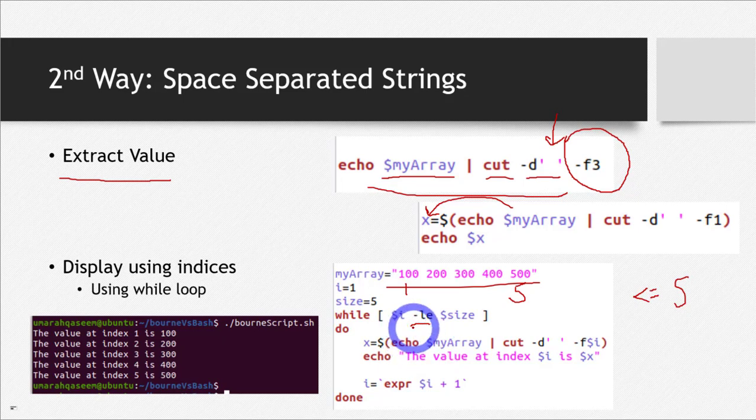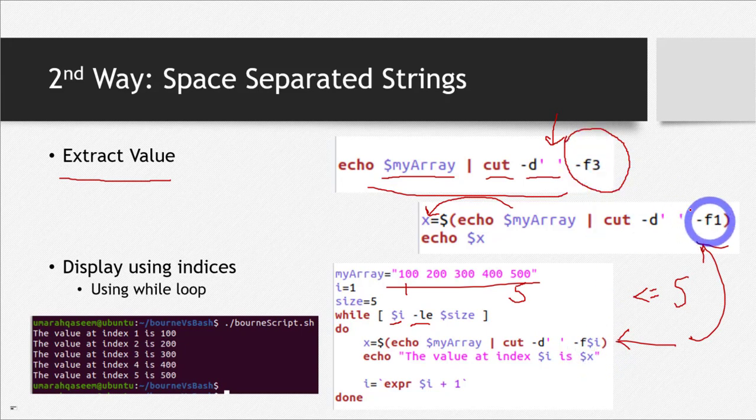So this is one more difference here. Okay, you have seen this line before. This line right here is exactly like this line, but there is one difference. So now I have I as my index, right? In the first iteration I will be 1, in the second iteration I will be 2, and so on, and I have to print it using the indices. So for that, $i is my index. I have written this whole line for fetching, and now I want to fetch it for index 1 at the first iteration, 2 for the second, and so on. So I have to fetch the ith number here. So for that I have written $i.